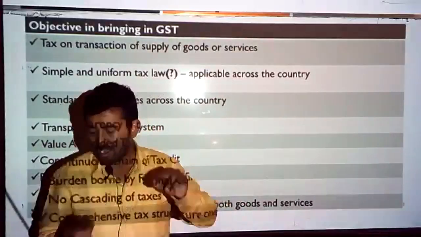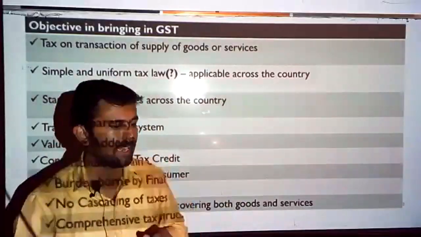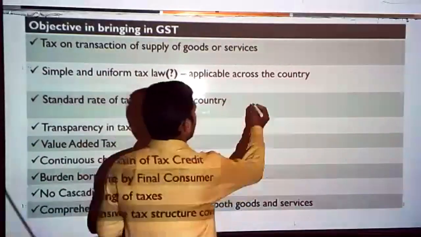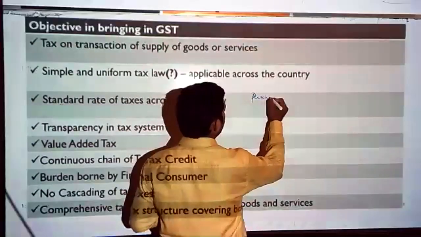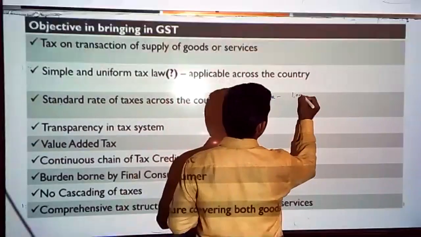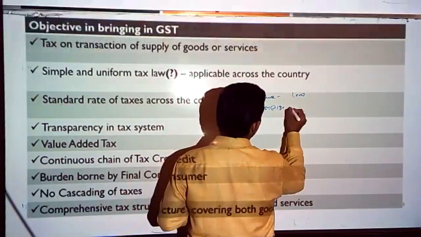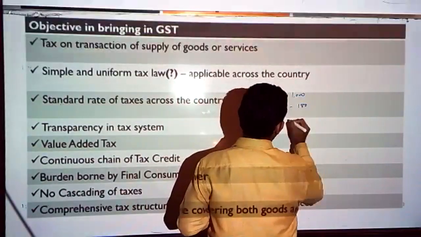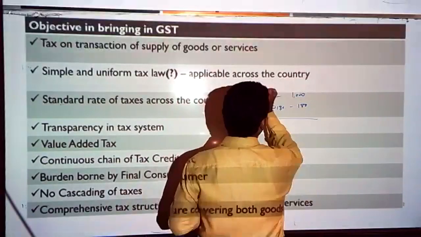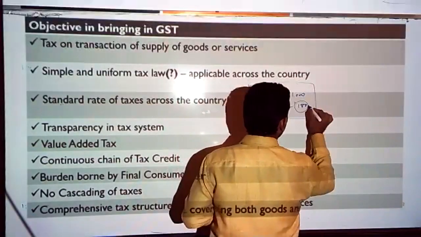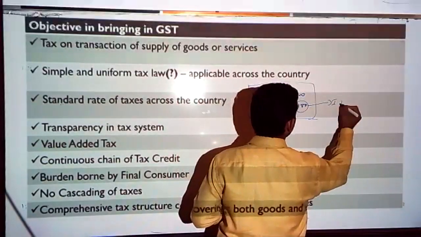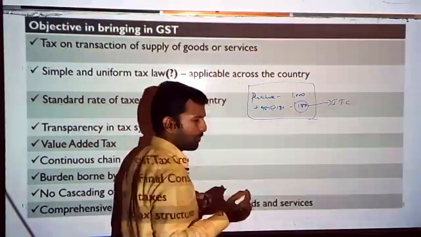So on my sale, 18%. On my purchase, I already paid 18%. The purchase value is 1000 plus GST at 18%. I have paid 180 rupees. This is a purchase. Now this 180 rupees, I can take it as an input tax credit. Input tax credit. What do you mean by input tax credit?